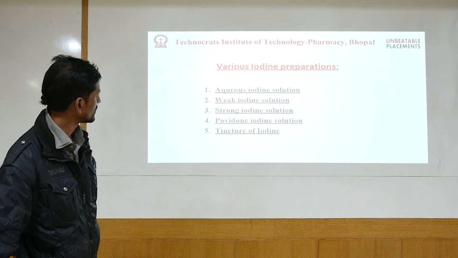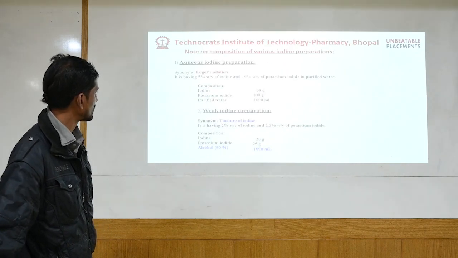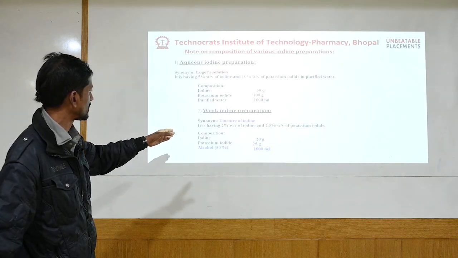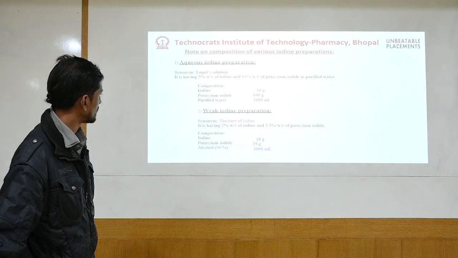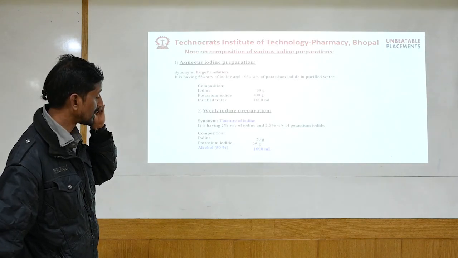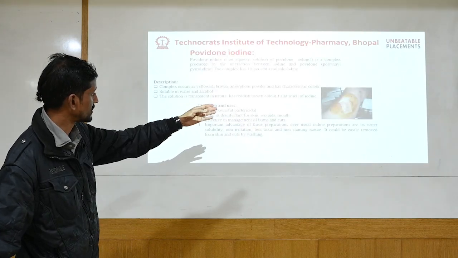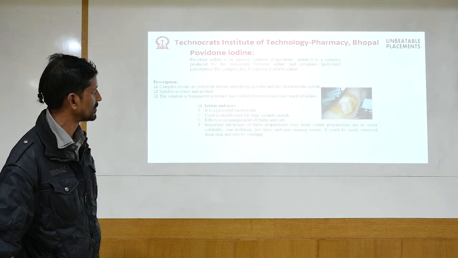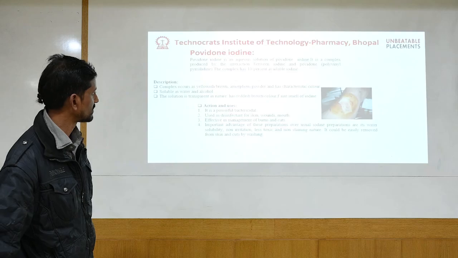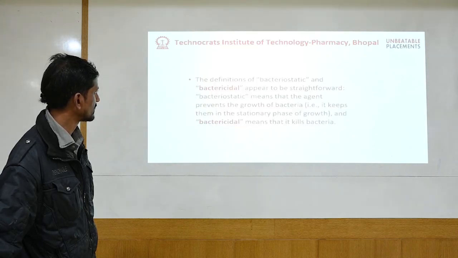Again, in pharmaceutics you must have prepared this. Normally we have the aqueous compositions here, weak and strong preparation. There is a lower percentage of iodine in the weak one, and if we increase the iodine, then it will be a strong preparation. Here we have povidone iodine, as you see in the diagram here. This is a yellow colored chemical which prevents microbes from entering from the external area of the body, whether it is hand, feet or other areas.